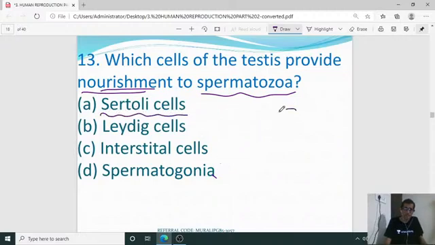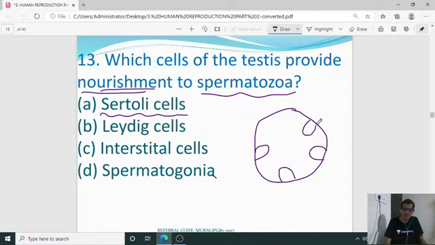If you take the seminiferous tubule, we can make out slightly bigger, larger size cells, where the actual shaping of the sperm and development happens, and which help in the nourishment of the developing spermatozoa.